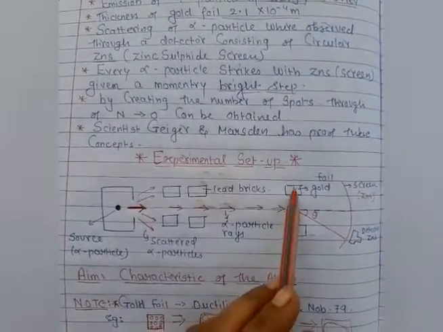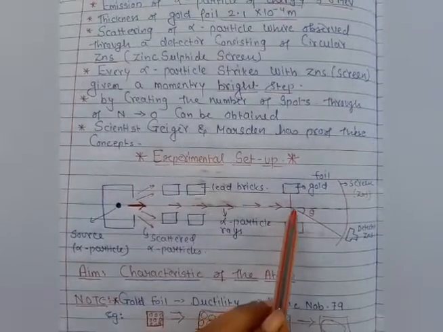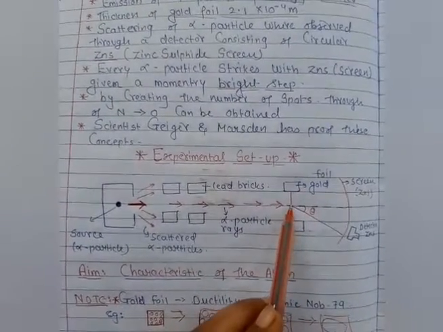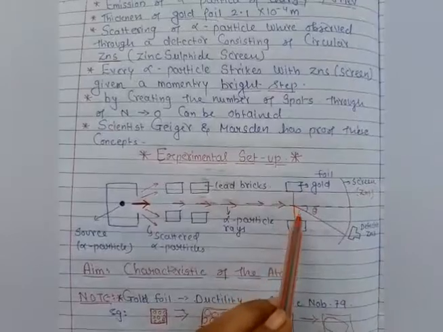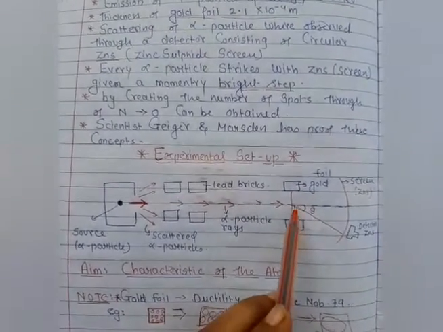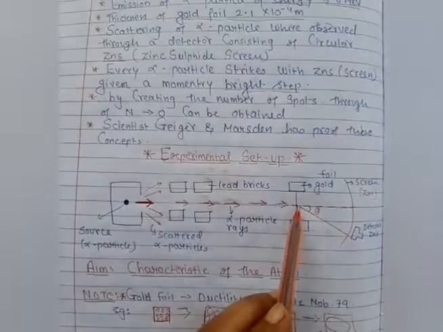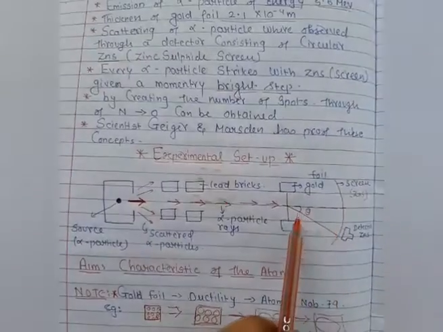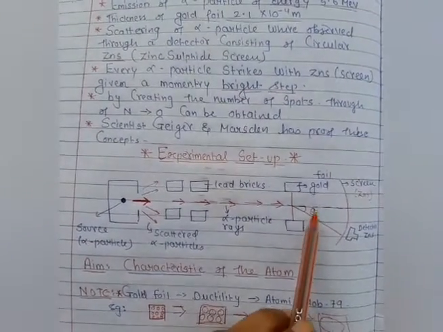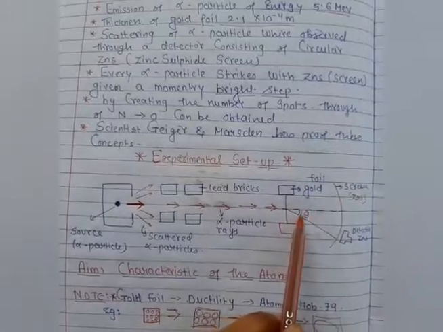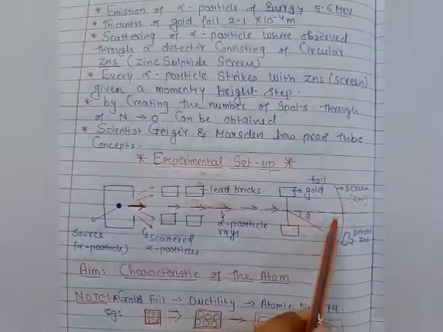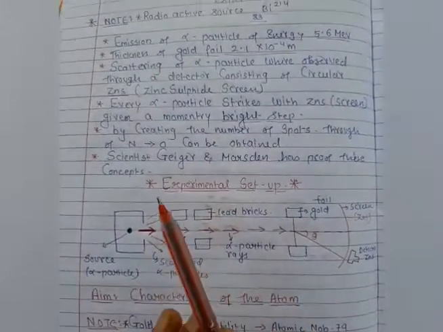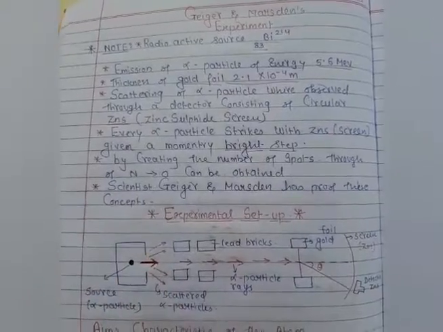So you can see the single atoms are present in the gold foil, and when the alpha particles strike these single atoms, what happens, students? As you can see, after striking the gold foil, some of the particles move in this direction and some are scattered on the screen. Some particles are scattered in some direction, making some angle, and some pass through in a uniform direction, at angle 0. This whole concept was experimentally proved by Geiger and Marsden.